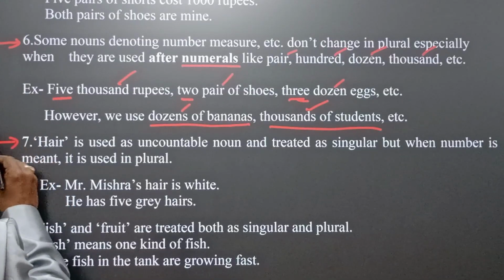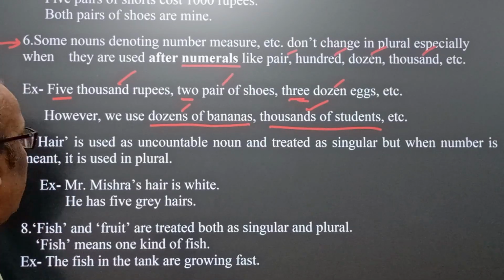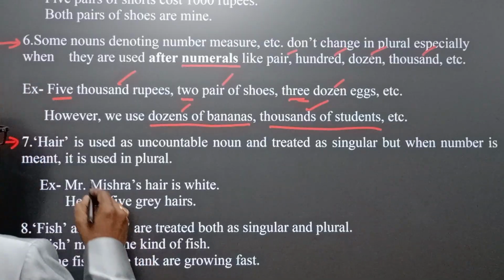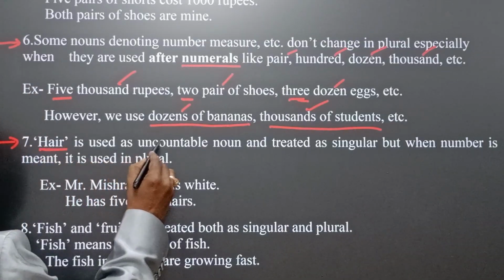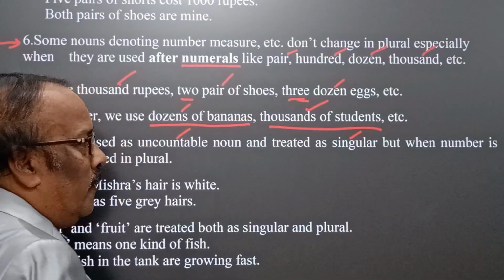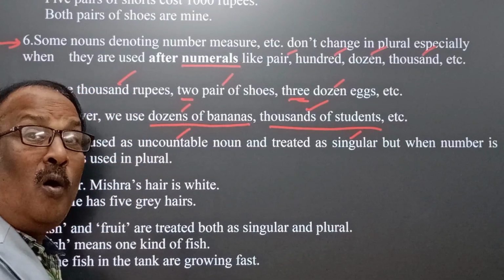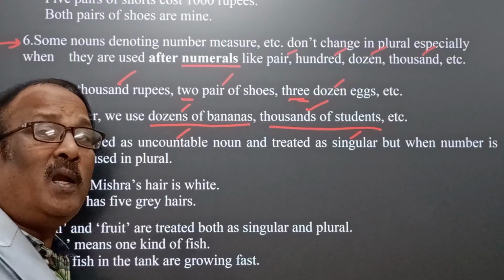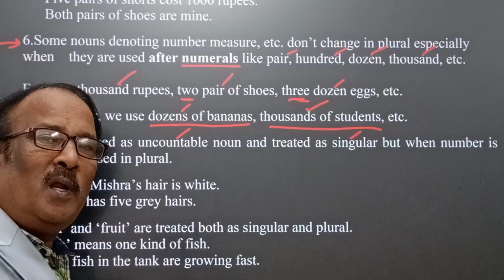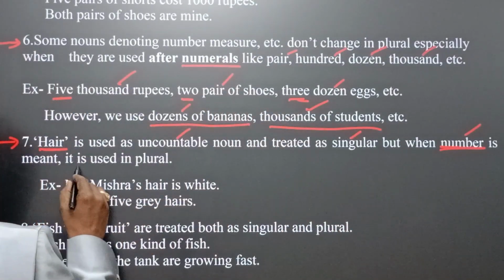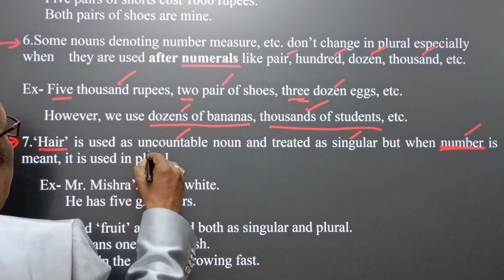Another is hair. Hair is an uncountable noun, but it can be taken as countable. How? See here. Hair is used as an uncountable noun and treated singular. All uncountable nouns are treated as third person singular and they take a singular verb. When number is meant, it is used in plural.